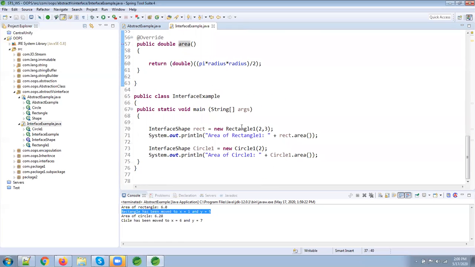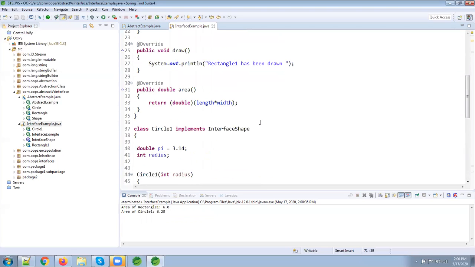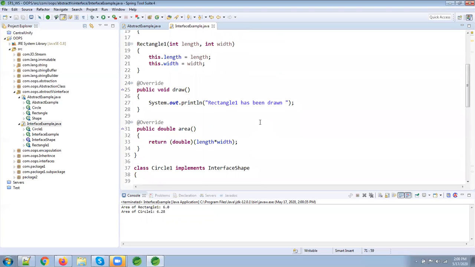Now, in Rectangle, we are creating the object and we are calling the method. So we are getting the output. So this is the difference between interface and abstract class.